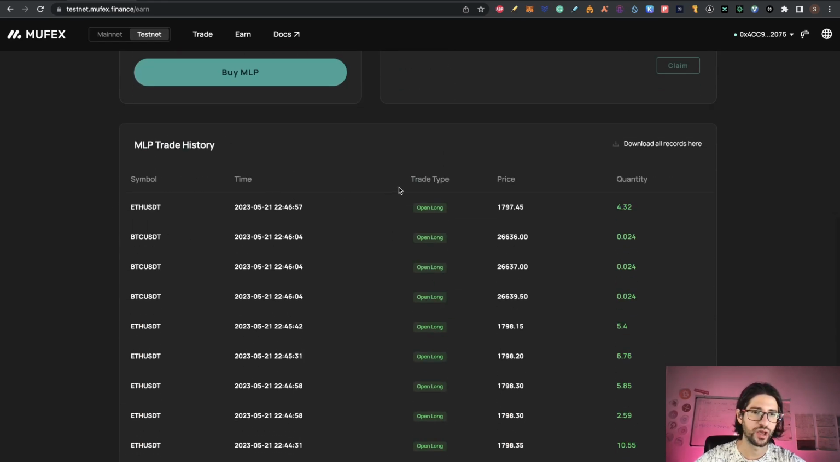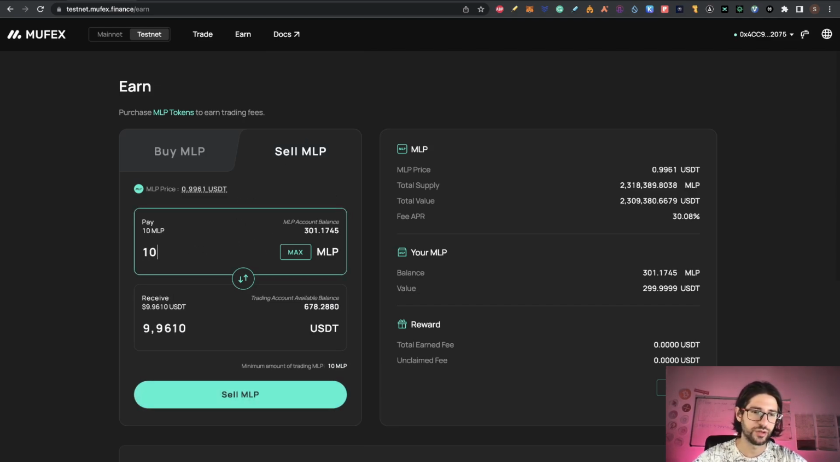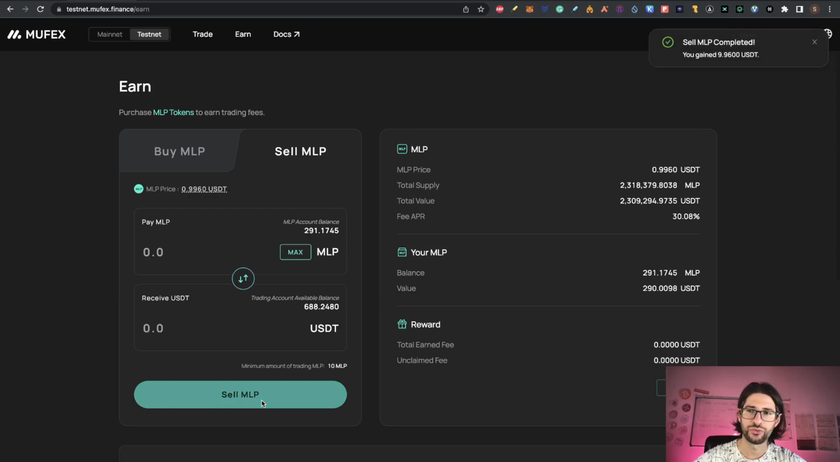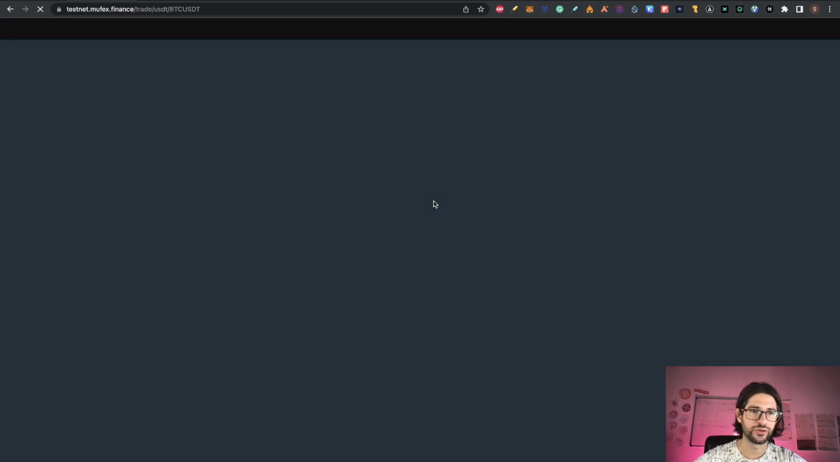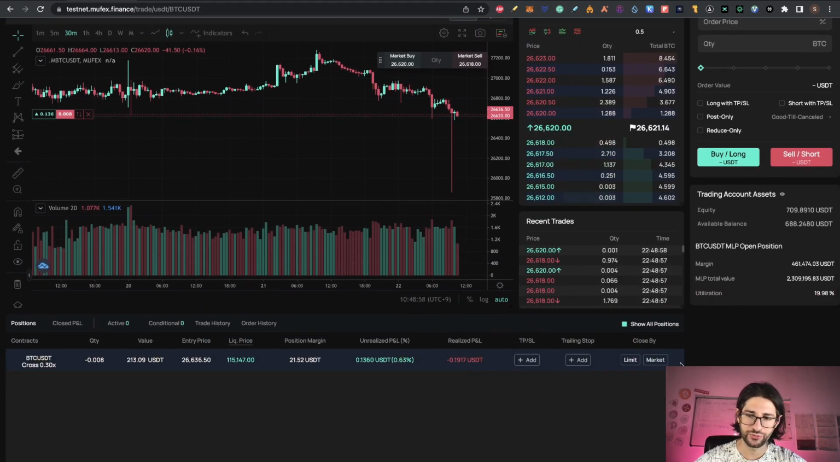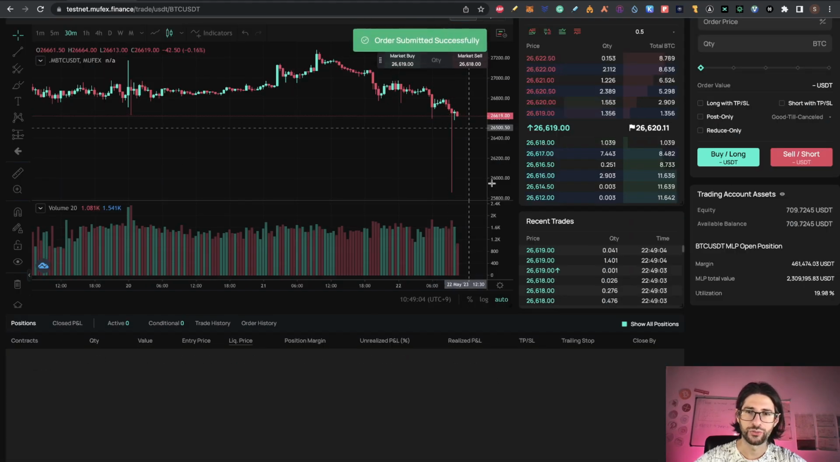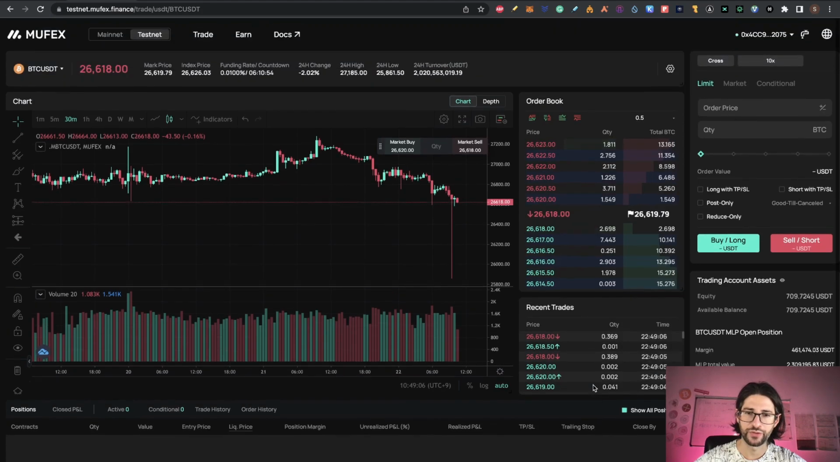And you have here the MLP trade history, so you can download all the records if you want, and also you can sell the MLP after. Let's say that I want to sell a little bit of that, just in order to do the transaction here. Everything here is working fine for me, guys. I didn't have any issues. I go back to the trade section, and let's say that I want to close this position, so I will just close it as a market position. Order submitted successfully and was filled. So that is all, guys, for this step.